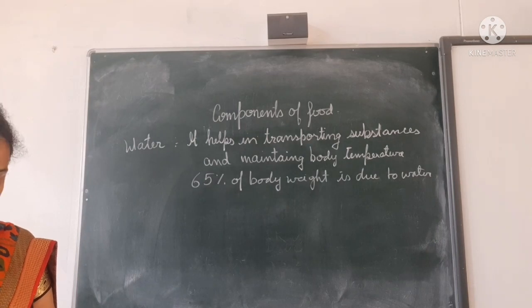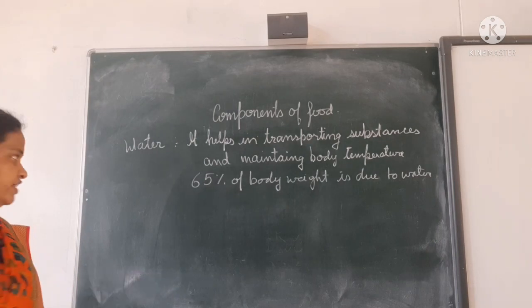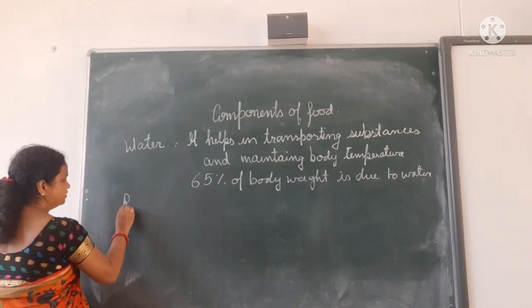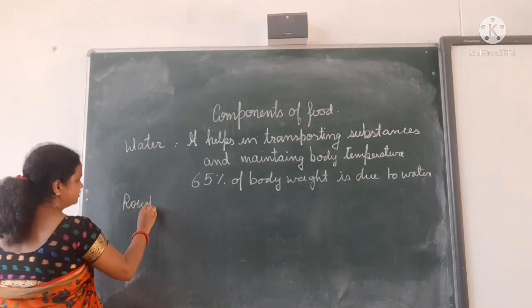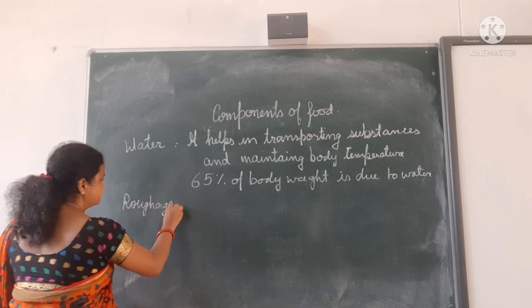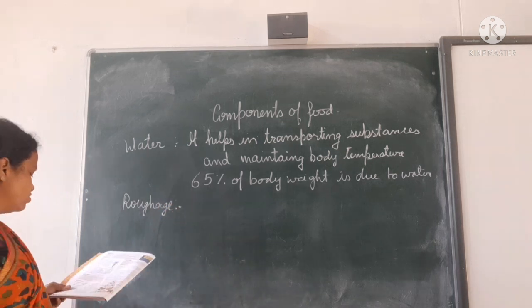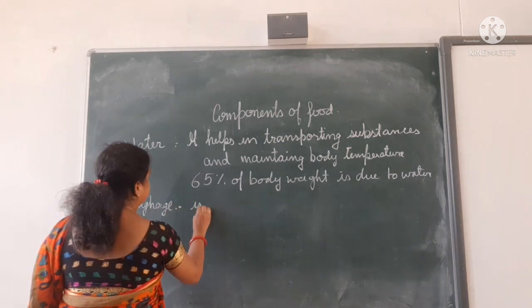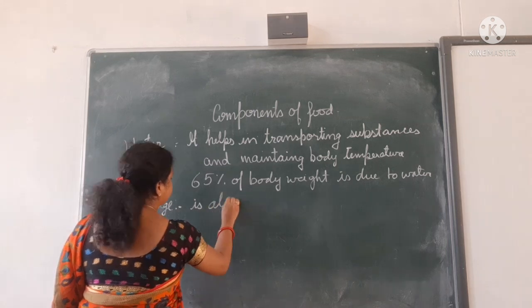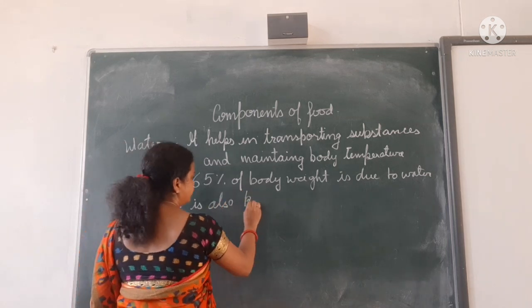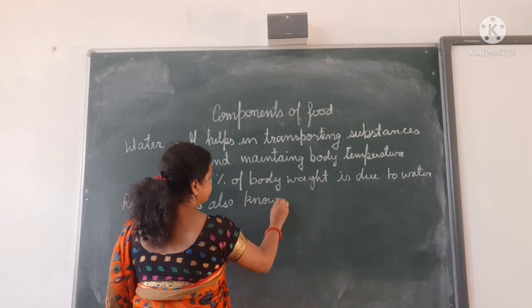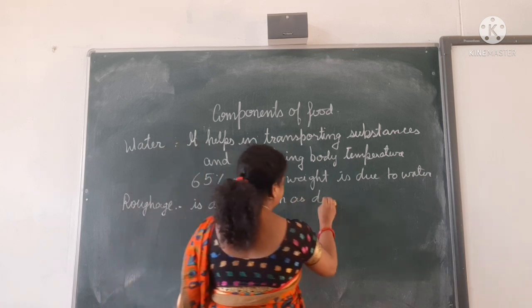Next is roughage. What is roughage? Roughage is also known as dietary fiber.